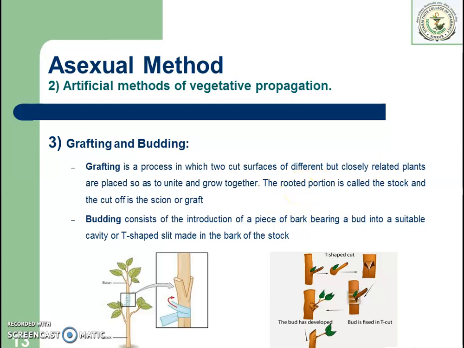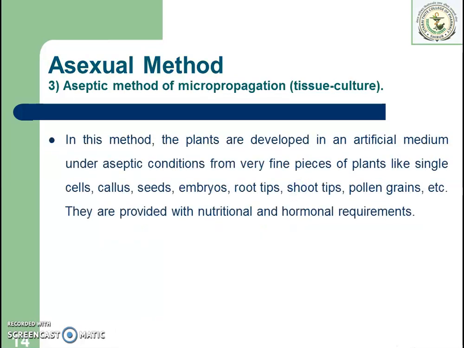So these are the three methods of artificial vegetative propagation: cutting, layering, and the third one, grafting and budding. The third method of asexual propagation is the aseptic method of micropropagation, or tissue culture. In this method, it is the in vitro cultivation of plants, tissues, organs, or whole plants under aseptic conditions by using various plant tissue culture media. So explants are taken and the plants are cultured in the laboratory. So that is the aseptic method of micropropagation, also called plant tissue culture.